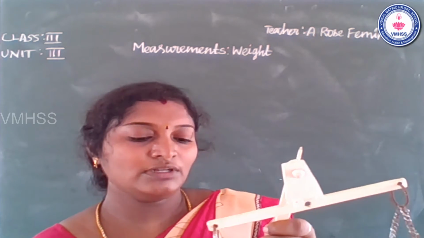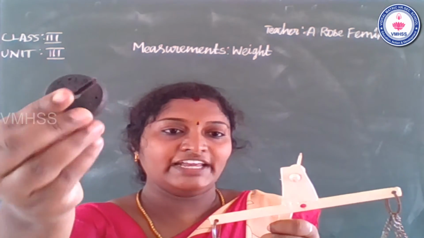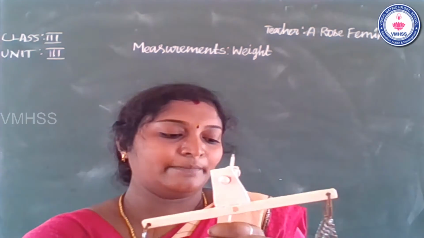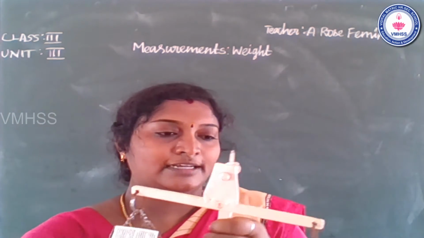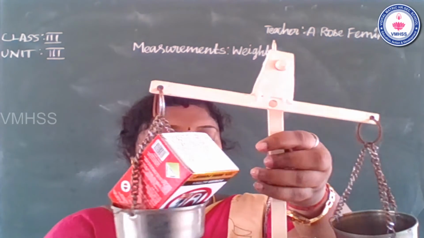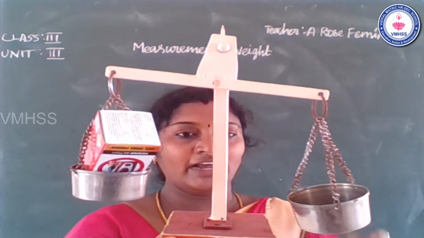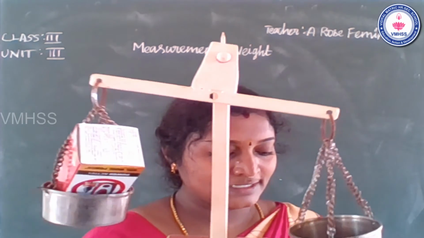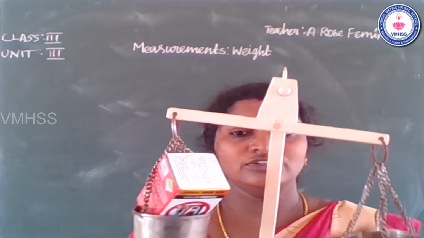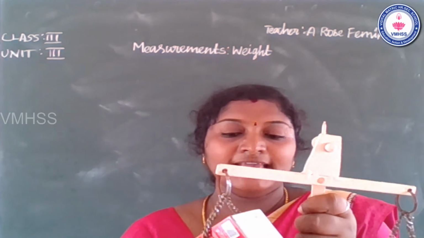Okay. So the second object is a 50 gram stone. Compare the 50 gram stone. See that. So which one is a greater value? Which one is heavier? Compare. Very good. So the stone is heavier.